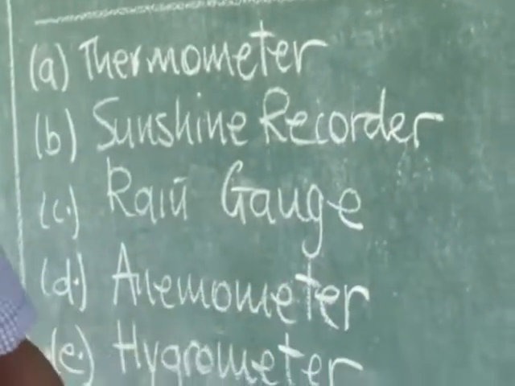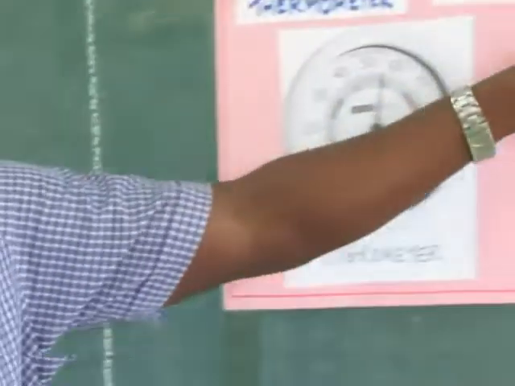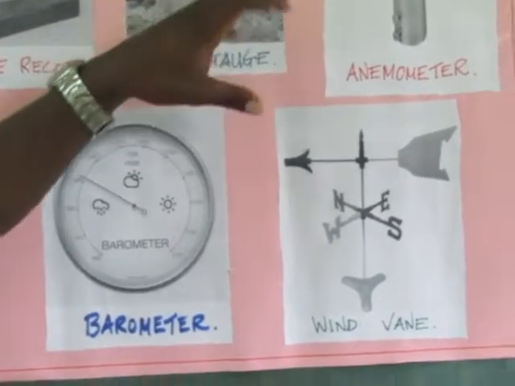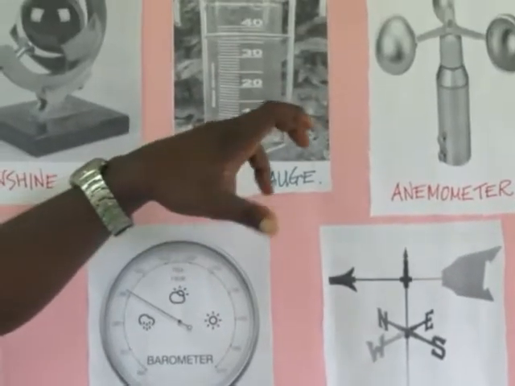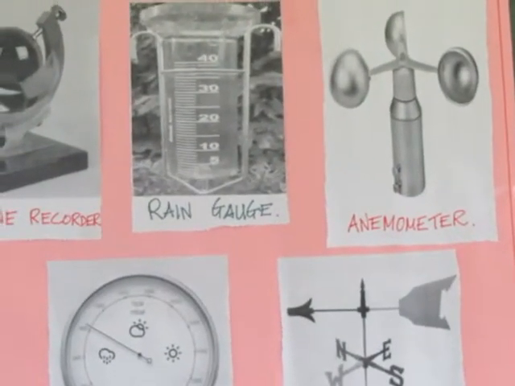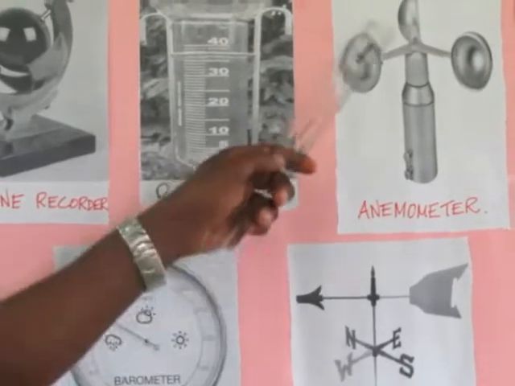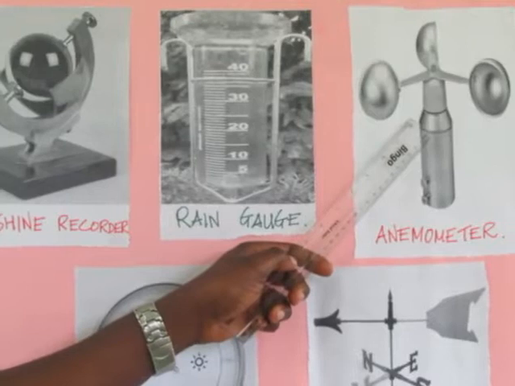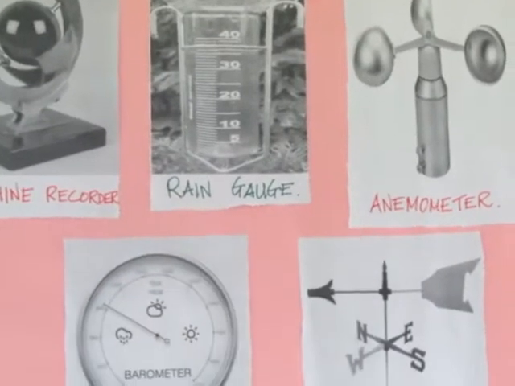An anemometer is an instrument used to record the strength of the wind, how fast the wind is running in a certain place. So the instrument which records wind speed is called an anemometer.